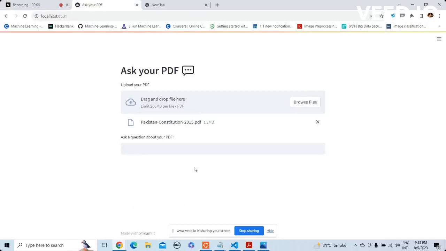Today I'm going to show you one of the projects in which you can chat with your PDF. But in addition to that, you can not only chat and have question answers, but also check the exact source of the answer. It's kind of a retrieval question, and I have uploaded a file named Pakistan Constitution. It's a file with all the articles of the constitution.